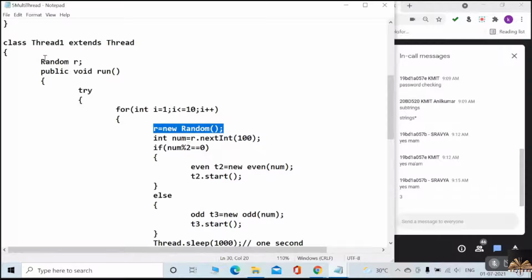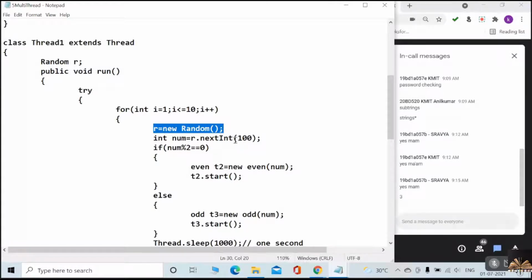Actually here I can say Random r = new Random(), and this entire thing is a single statement. We can keep it in a single statement also. Understood now? Or else you can declare Random r here and define r = new Random() separately. Did you understand these 2 differences?